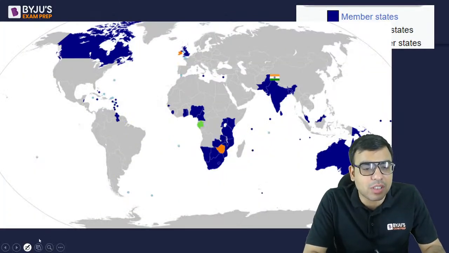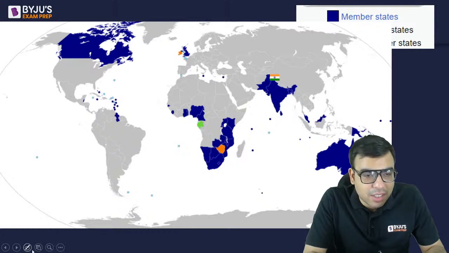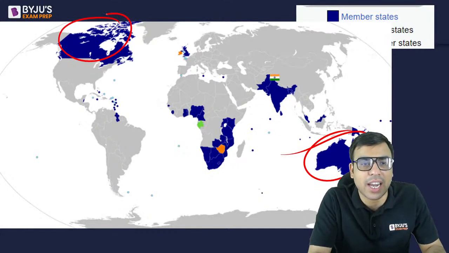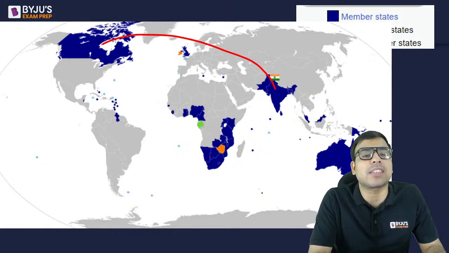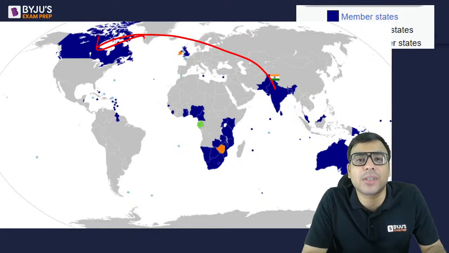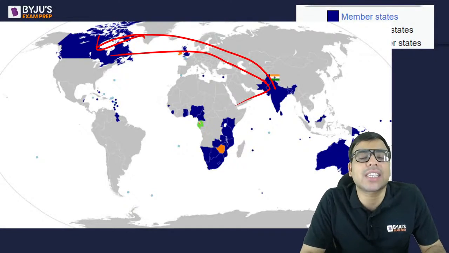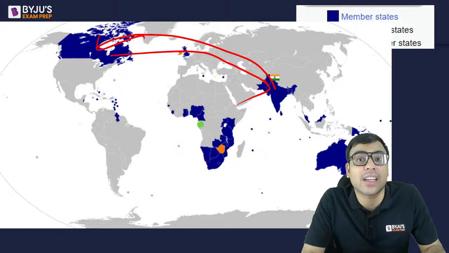देखो जैसे ब्लू जो ब्लू देख रहे हो ना, जैसे इंडिया है, जैसे फॉर एग्जाम्पल this is India, पाकिस्तान, श्रीलंका, ऑस्ट्रेलिया, कनाडा. So if India will send its ambassador to Canada, it will be called as Indian High Commissioner to Canada. So if Canada will send ambassador to India, it will be called as Canada's High Commissioner to India.